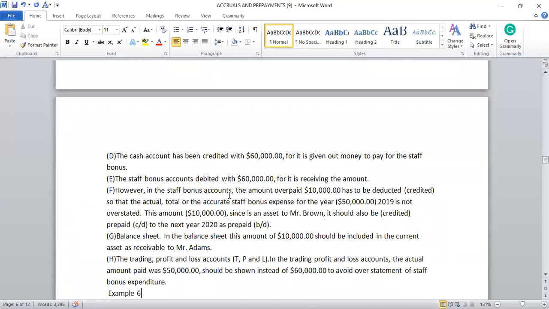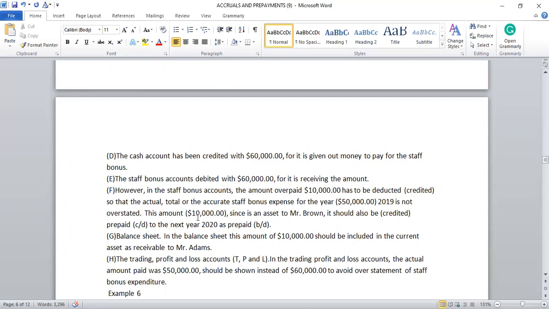However, in the staff bonus account, the amount overpaid, $10,000, has to be deducted. That is credited, so that the accurate staff bonus expense for the year, $50,000, for 2019, is not overstated.